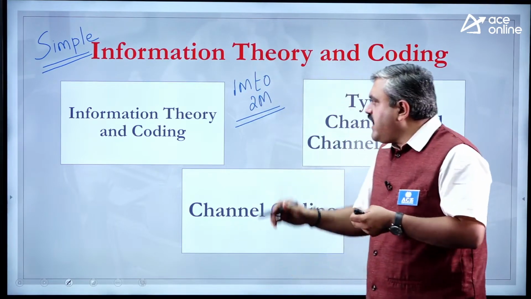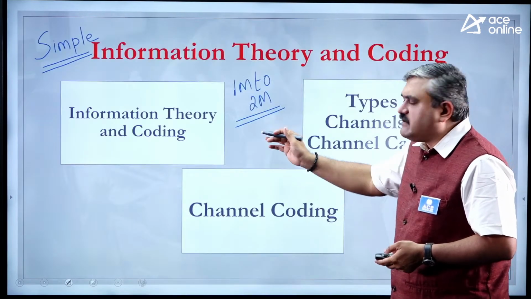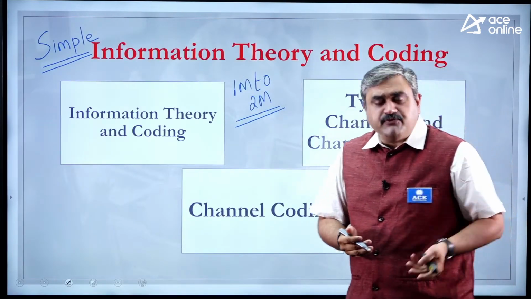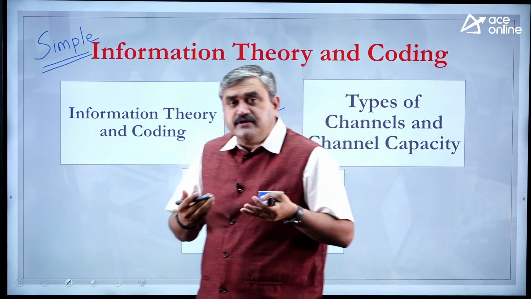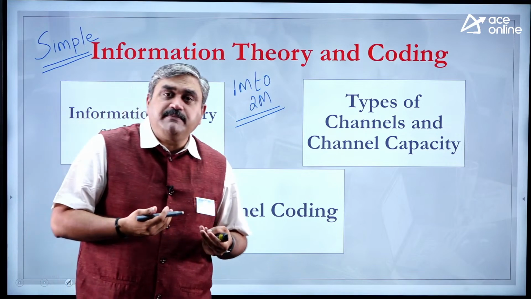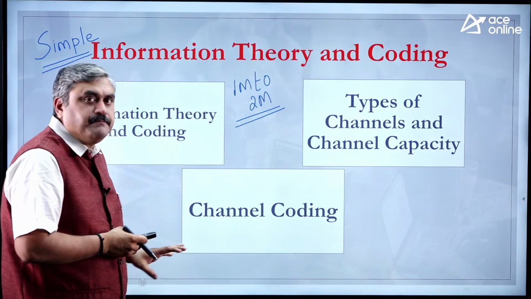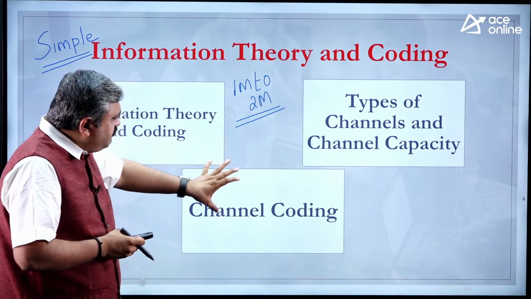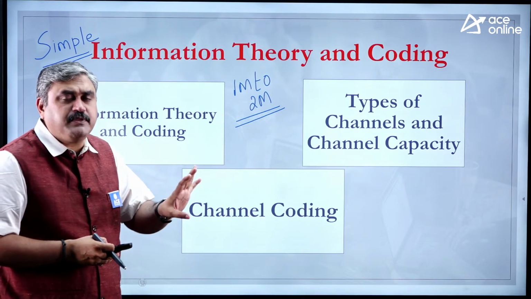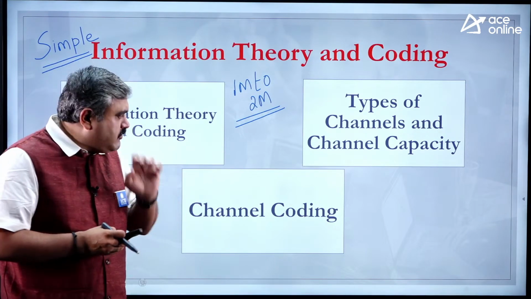So here also you have the information theory and coding part. It covers entropy, types of entropy, the different types of channels we have, channel coding theorem, and the different types of coding schemes that you have. This part will be covered under this area. Okay, so fundamental things only. I am not going in depth in any of these topics. Don't waste too much time. It should be a time-bounded manner of preparation.